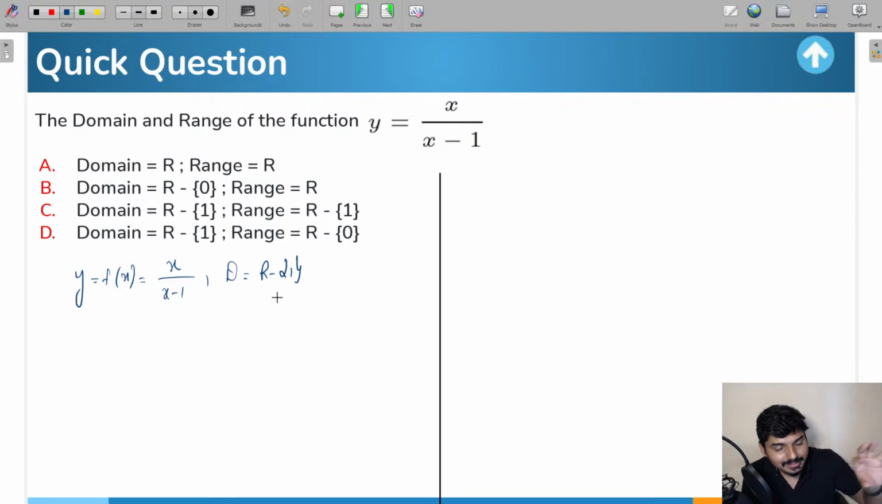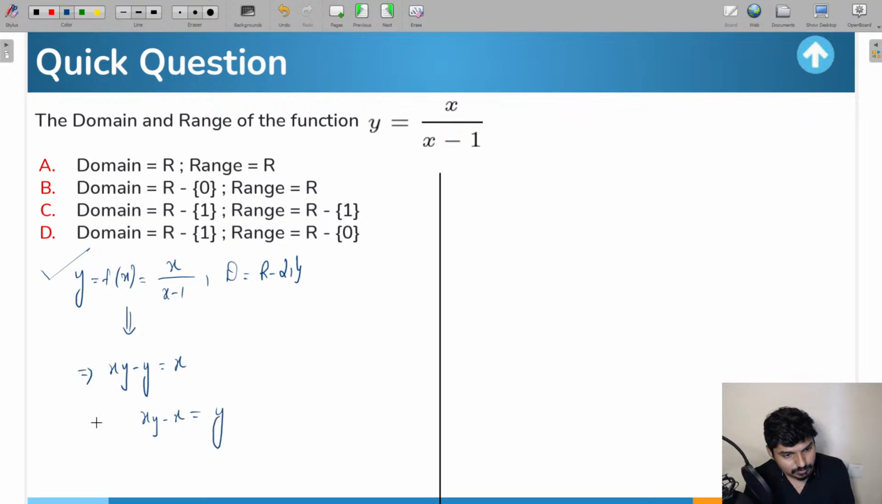Now when you want to calculate the range in this type of questions, where the domain is all the real numbers or all the real numbers except finite points, here you write the equation as x in terms of y. This is y in terms of x; write the same equation so that it is x in terms of y. If you cross multiply, you get xy minus y equal to x. So from here I'll get xy minus x equal to y. Okay.